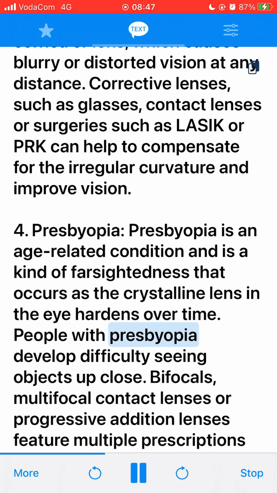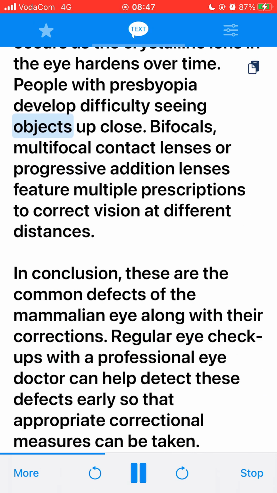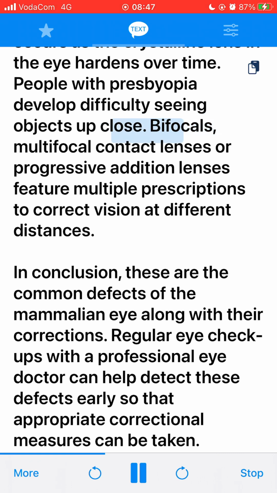People with presbyopia develop difficulty seeing objects up close. Bifocals, multifocal contact lenses or progressive addition lenses feature multiple prescriptions to correct vision at different distances. In conclusion, these are the common defects of the mammalian eye along with their corrections.